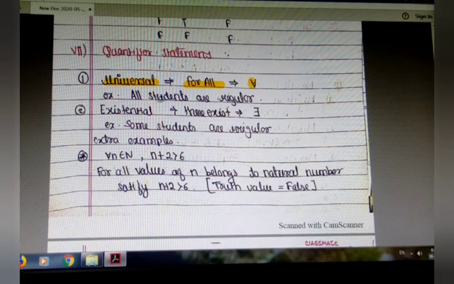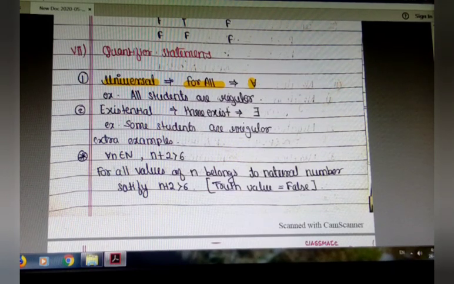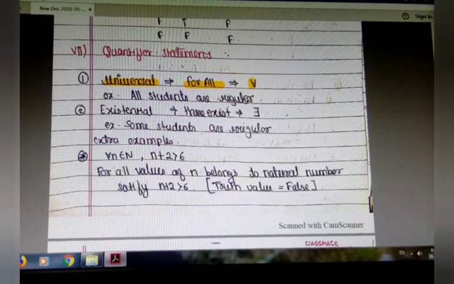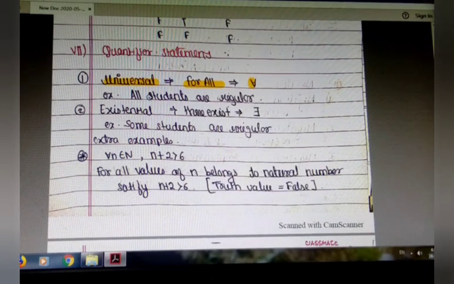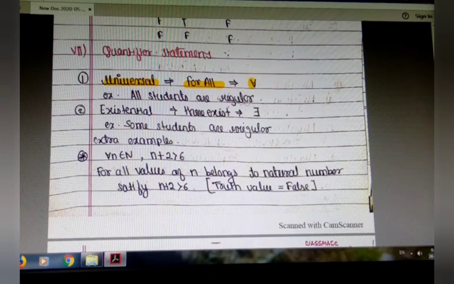Next topic we are going to learn is quantifier statement. There are two types of quantifiers. First is universal, second is existential. The universal statement means for all, denoted by this symbol. Example, all students are regular, or for every x belongs to N, x square is non-negative. Or we can take any other example for universal, meaning all values satisfy that option.